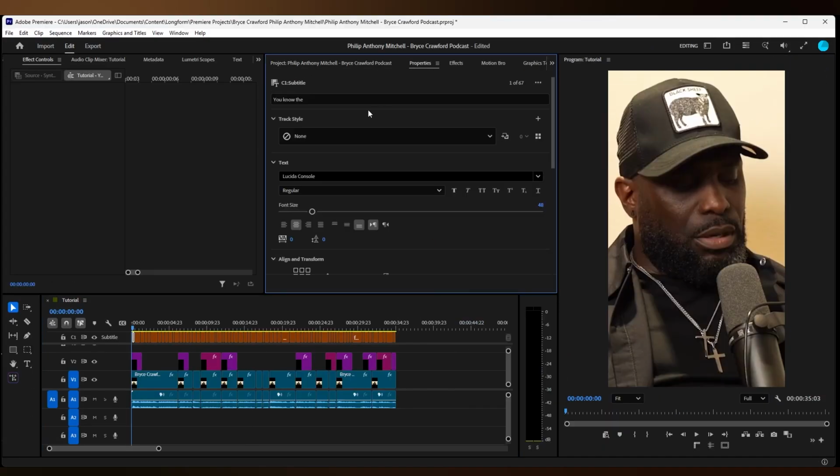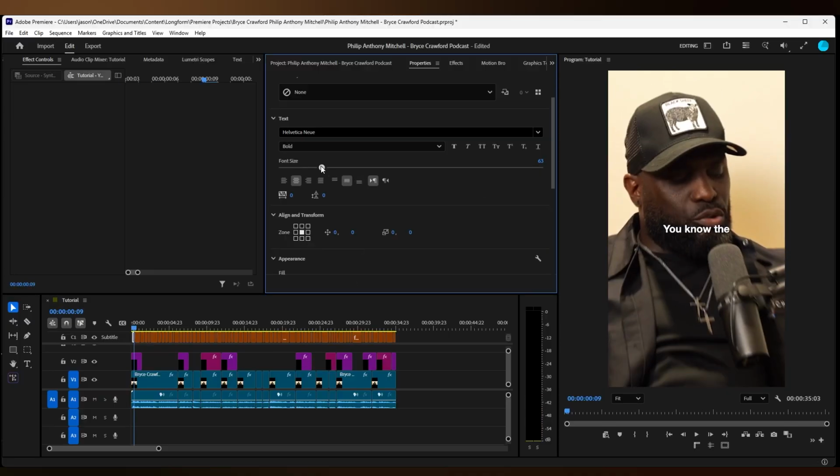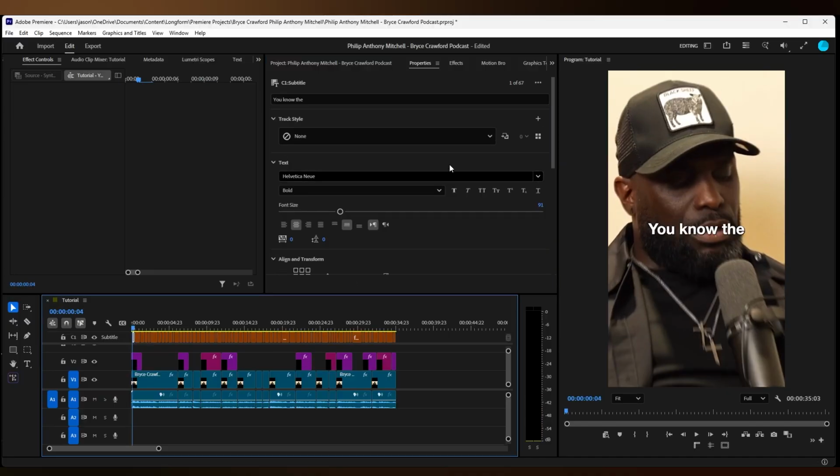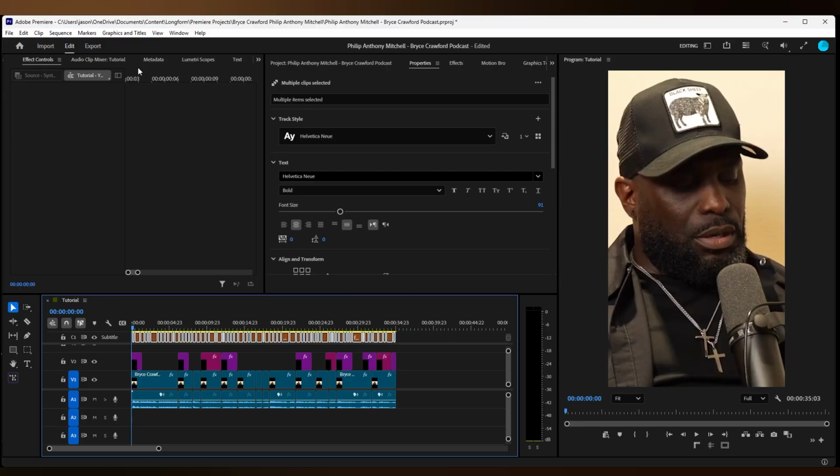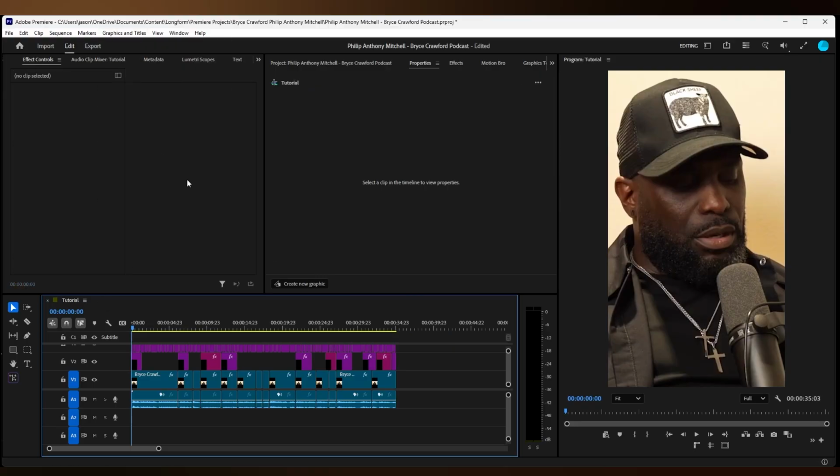Select one of the subtitles, change the font to Helvetica Neue. Centralize the text, increase the font size. Click on the plus, create new style, name it whatever you want. Select all text, then upgrade caption to graphic. This way it allows for text animations.